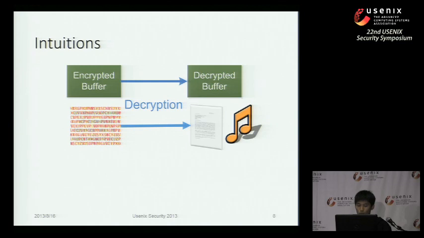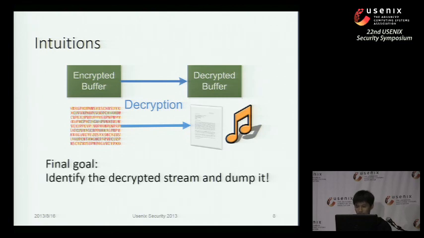And finally, if there is a way to tell whether a buffer contains a meaningful media stream, then we are all set. We could simply dump that buffer, right? This is pretty easy, isn't it? So our final goal is to identify the decrypted buffer, dump it, and try to reconstruct the media file out of it.